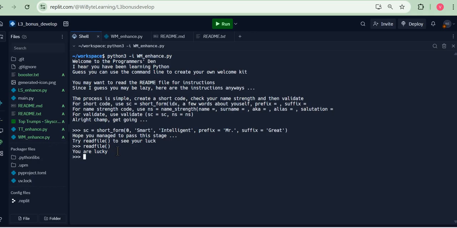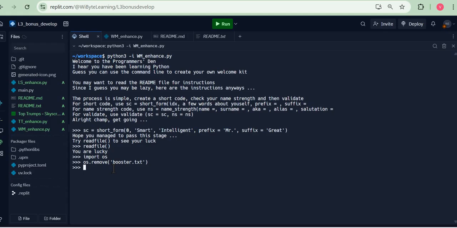However, now when the player plays this again, I do not want this file to be available with me, which means that I must also go and delete this file. I can do that by importing, say, os. OS means operating system. And I can just go and say os.remove booster.txt. And if I do that, you notice the booster has been taken out.